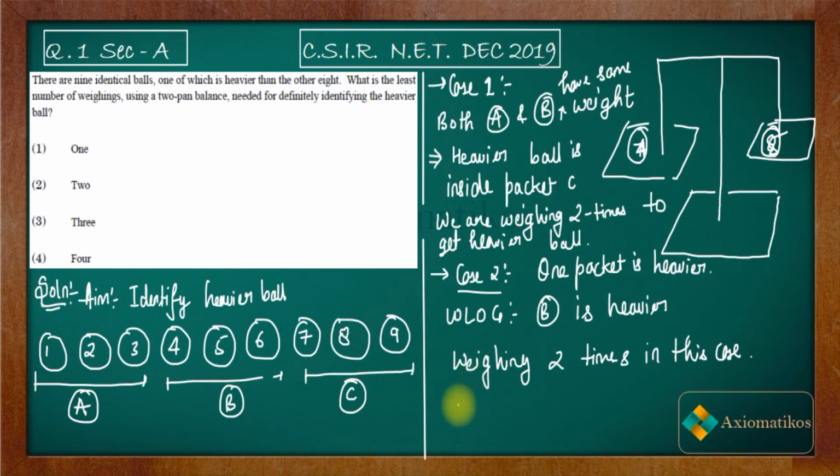That means the 3rd and 4th options are incorrect. So now you have to choose between 1 and 2. Up till now we got that 2 is the correct option.